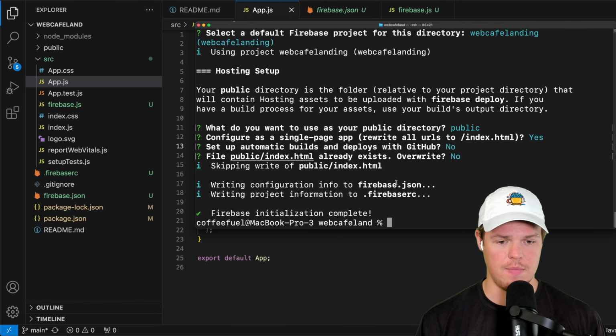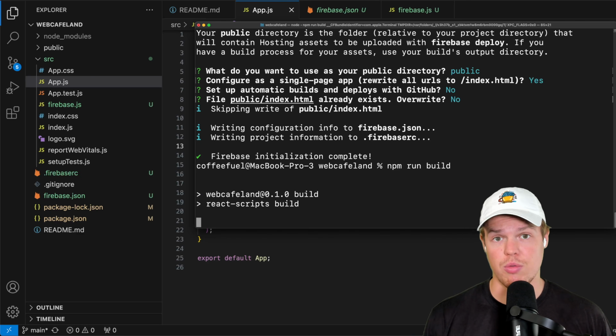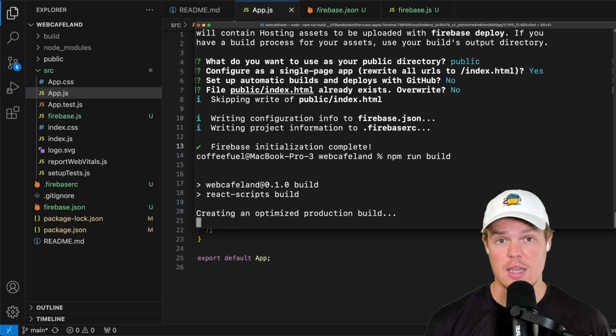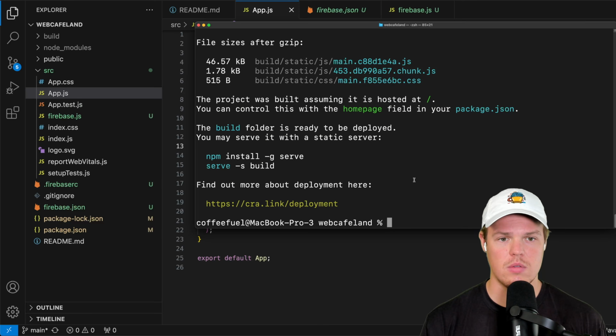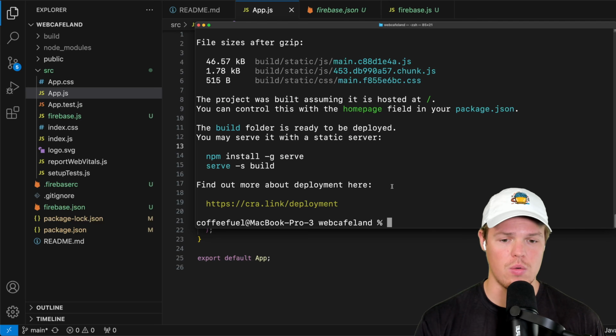So first, let's build our app. It's going to be npm run build. This is different from npm start. npm start is like the local 3000. npm run build means we're building this file into an optimized production build that can then be pushed to our website. There we go. We've successfully built it. This is also the sizing of your app if you're interested. Now, let's go to deploy.